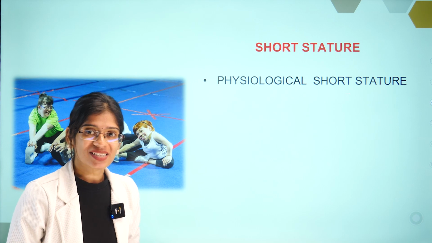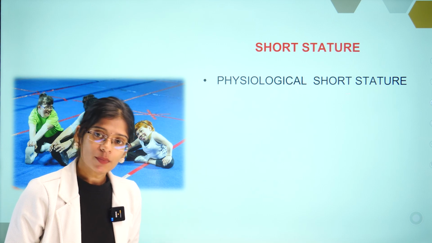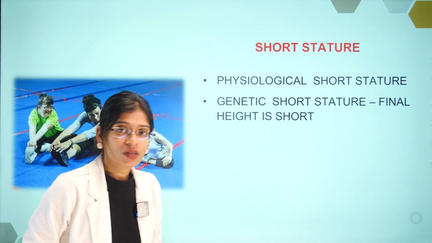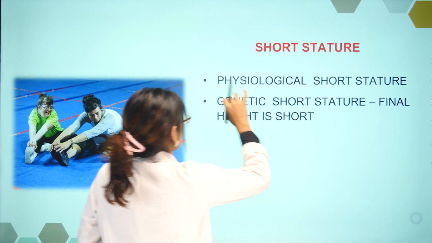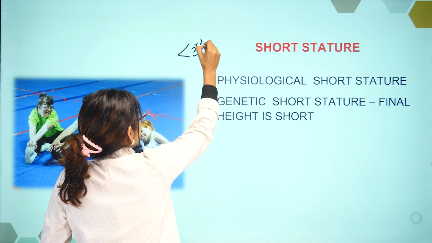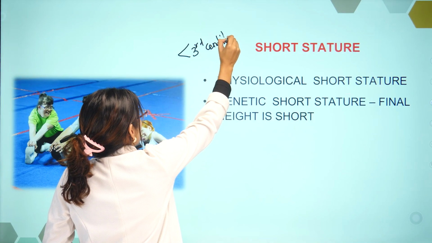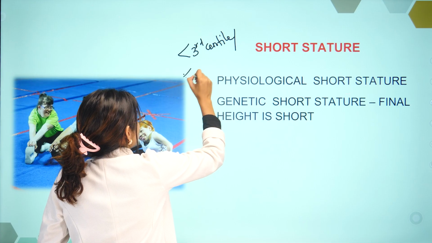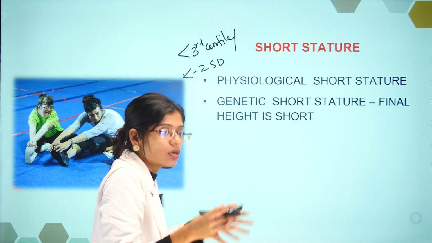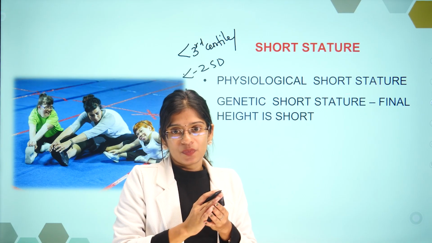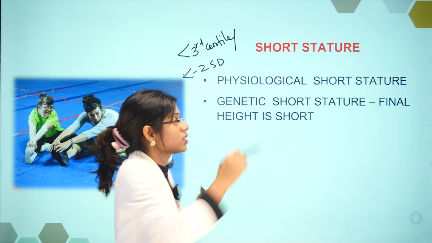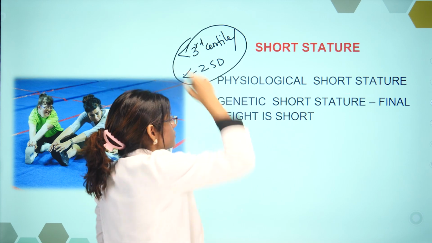Moving on to short stature. Now what do you mean by short stature? The child is short, but how much? When the height of the child is less than 3rd centile, or if it is less than -2 standard deviation for that particular age and sex, then we call it short stature. So this definition is important.